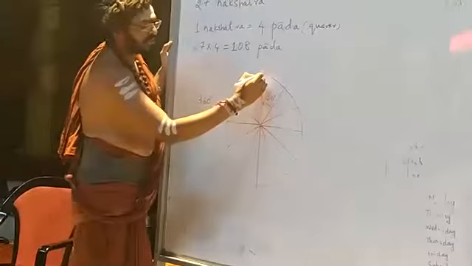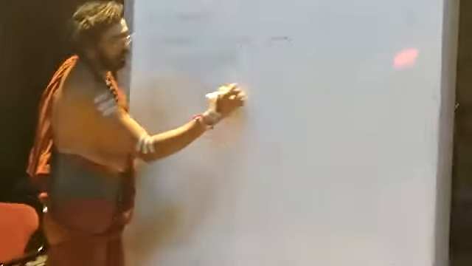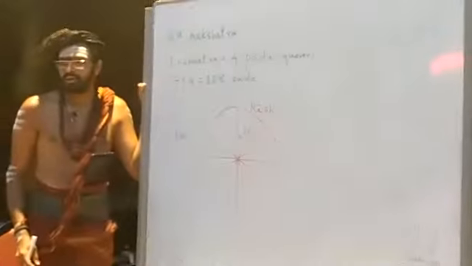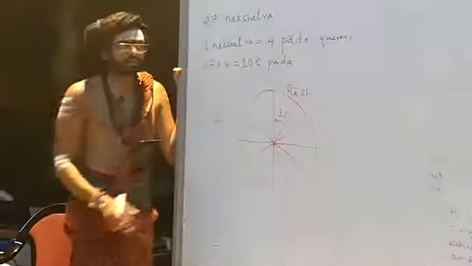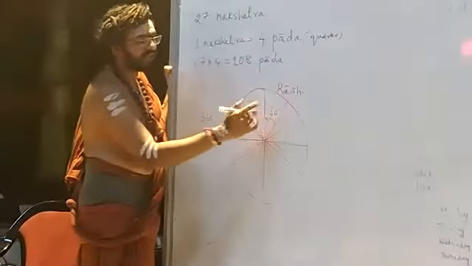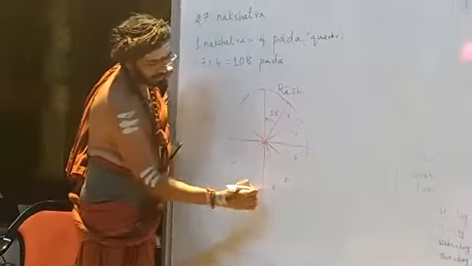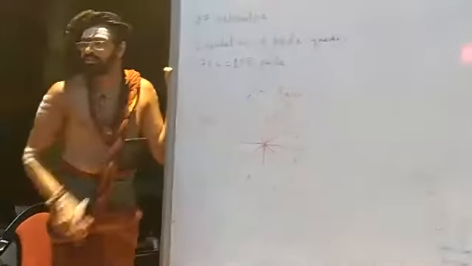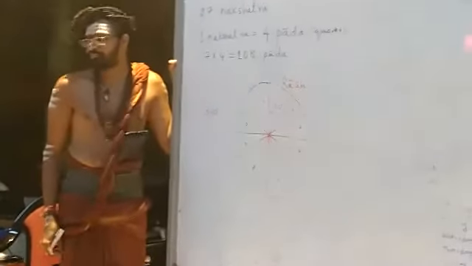So each of these 30 degrees makes one Rashi. I already told you the 27 nakshatras are there within the circle. So they need to be divided now and put inside the Rashis, within these 12 segments which are called Rashis.